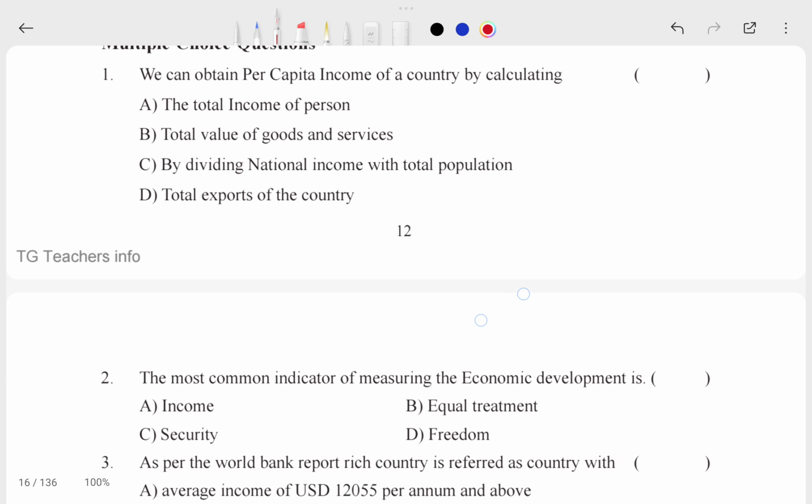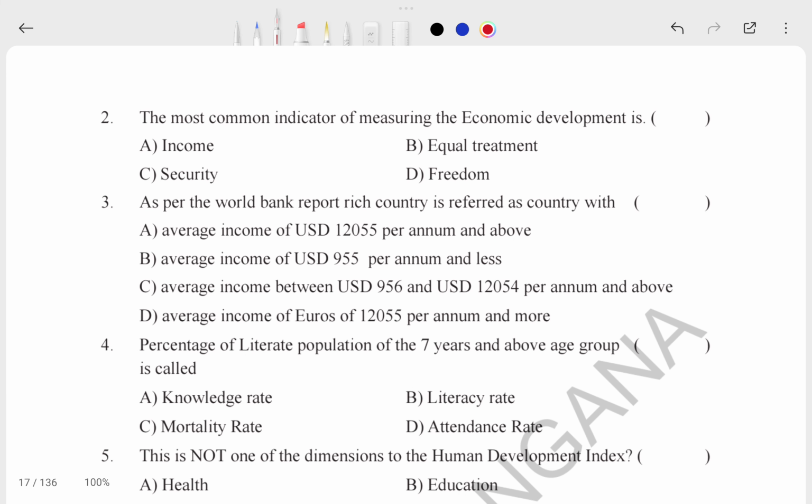This is your first question, and let's read the second question. The most common indicator of measuring economic development: income, equal treatment, security, or freedom. Which is your correct answer? You can write it. Next, as per the World Bank report, what is a rich country? Actually, the World Bank tells that if a country has that much in dollars, they will be rich. So how much do they need for a rich country? It is given here, and we have to tell about it.